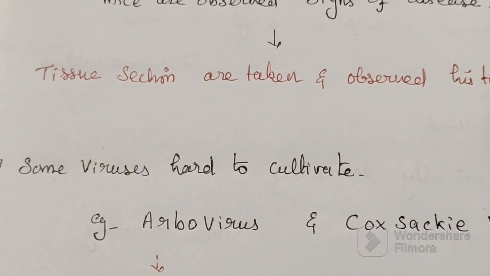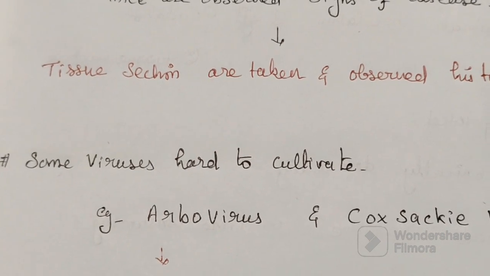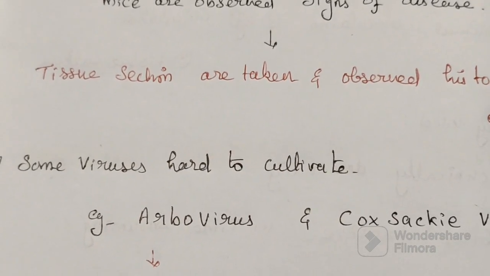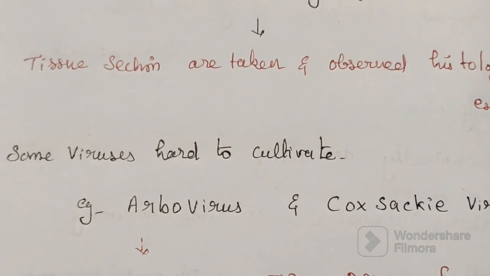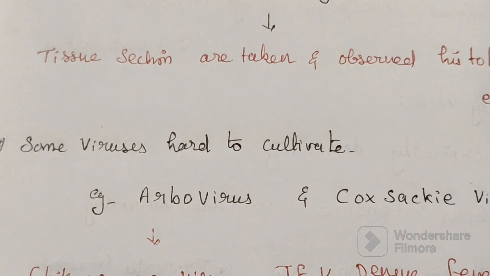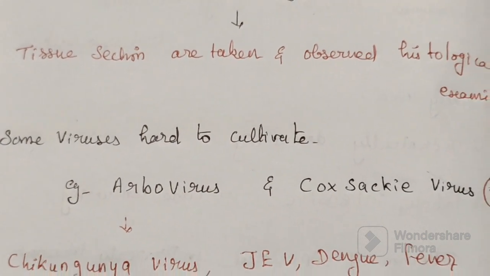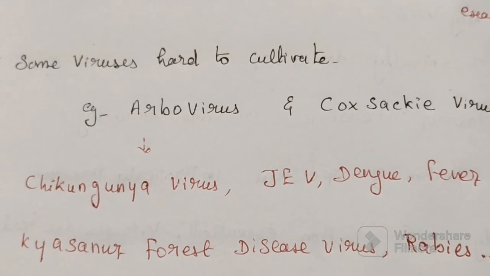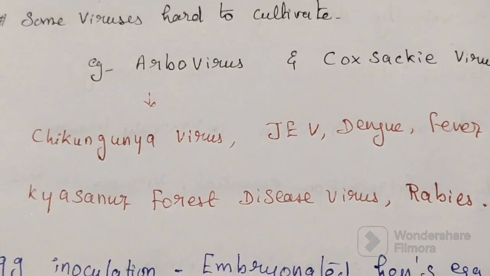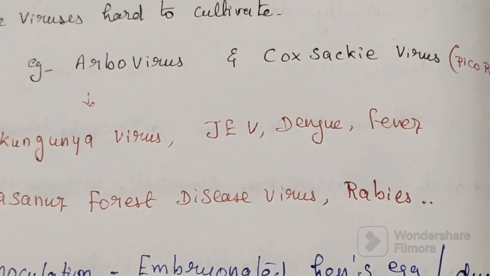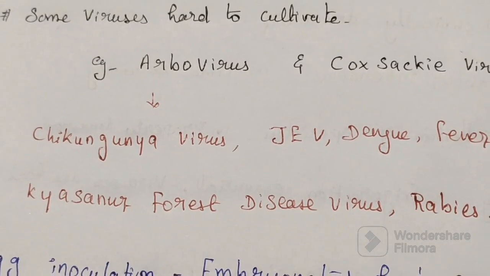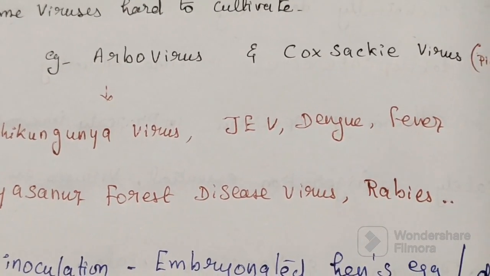Some viruses are very hard to cultivate, for example arboviruses and Coxsackie virus. So they are used for animal inoculation, for research purposes. Examples of arboviruses include chikungunya virus, Japanese encephalitis virus, dengue fever virus, Kyasanur Forest disease virus and rabies.